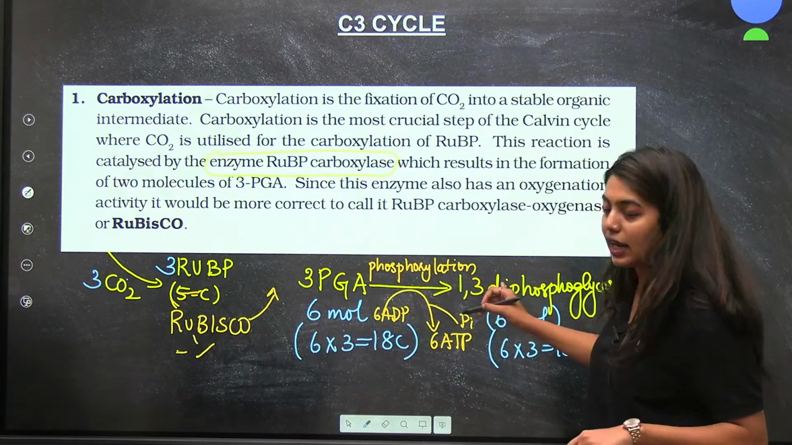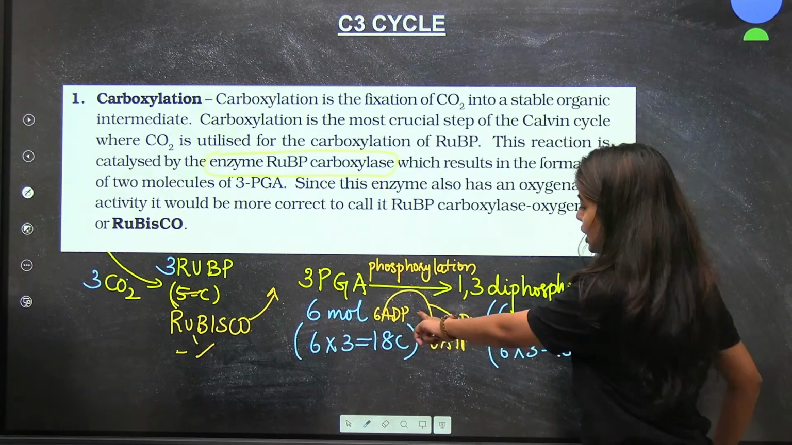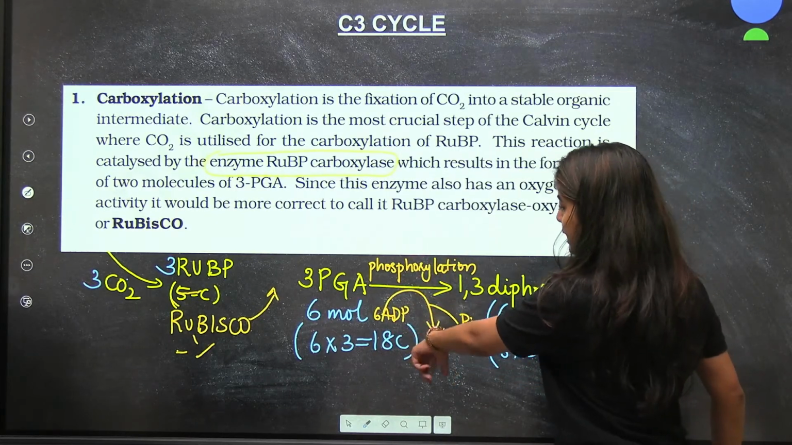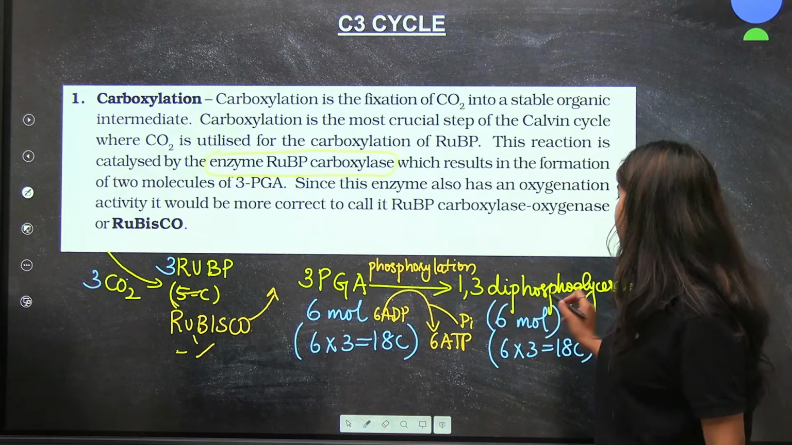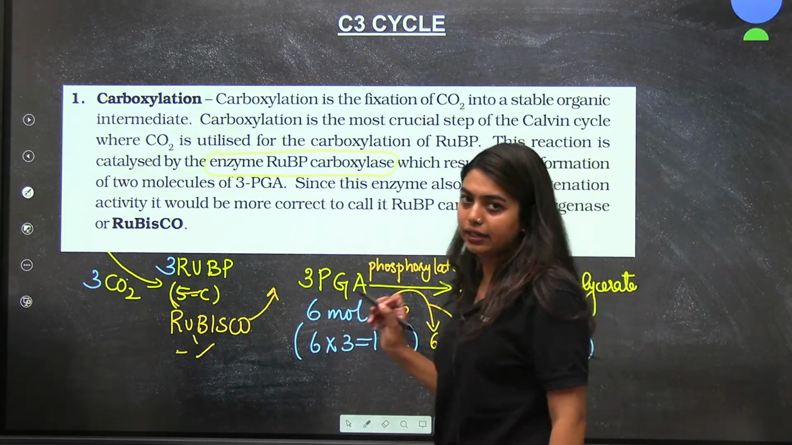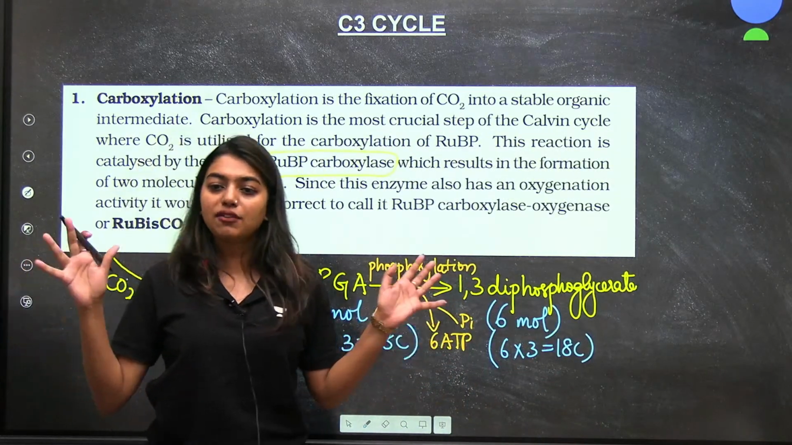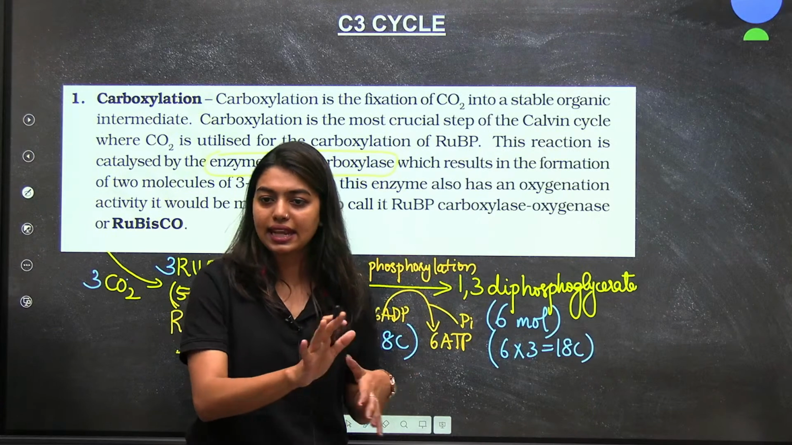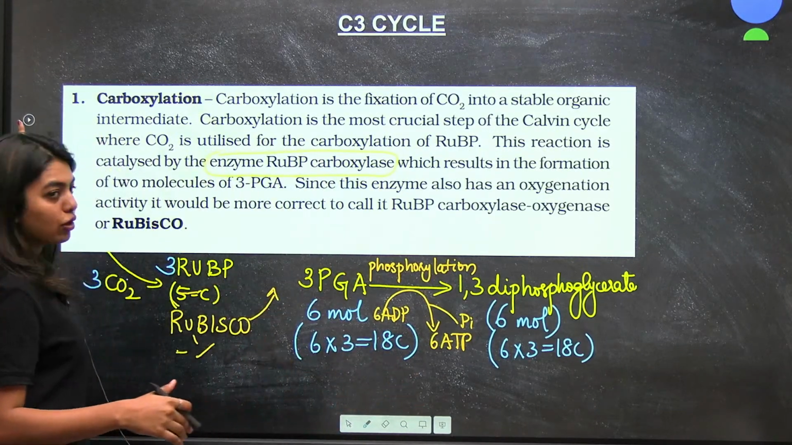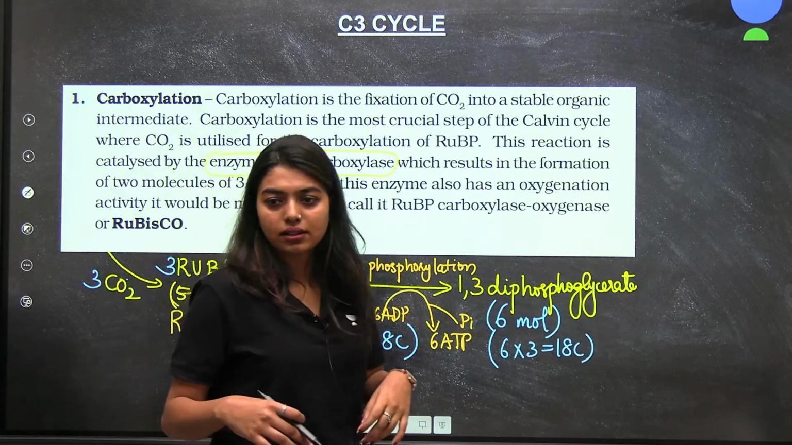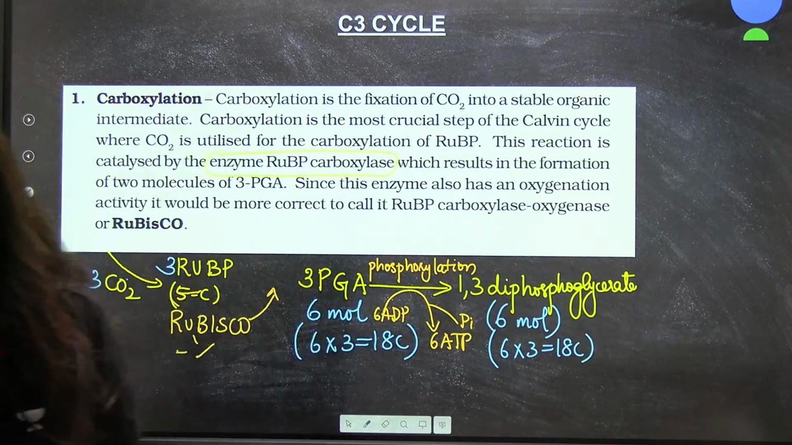Now here phosphorylation will happen. I need 6 phosphate groups that will be given up by the ATPs, and now I am going to get 1,3-diphosphoglycerate, which is 6 molecules. Again 6 into 3, that is your 18 carbon. So first step is clear, right? Next step. Can I go to the next step? I want quick answers. 1 minute, students.